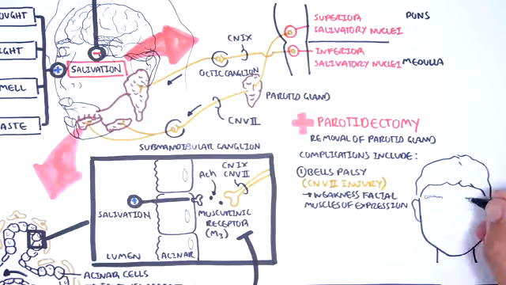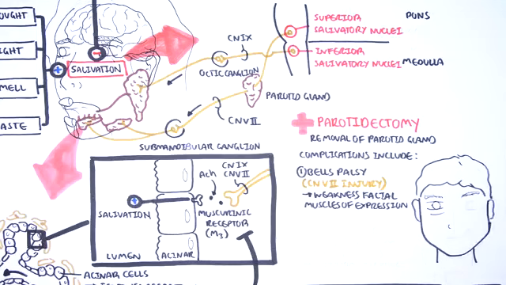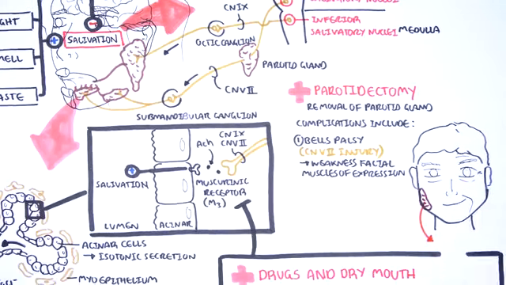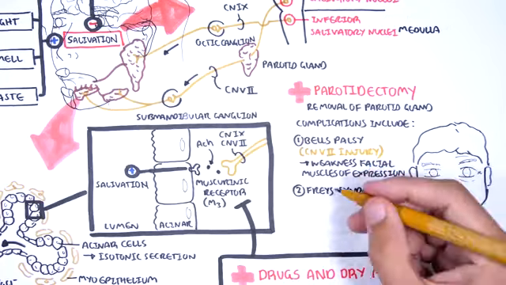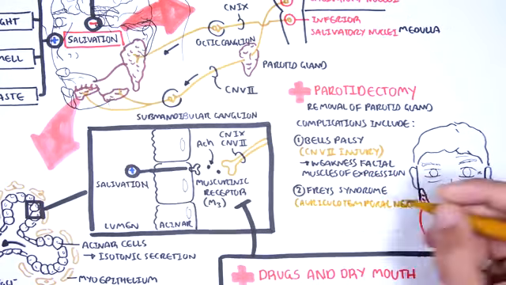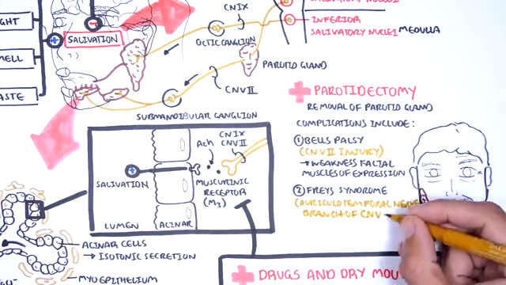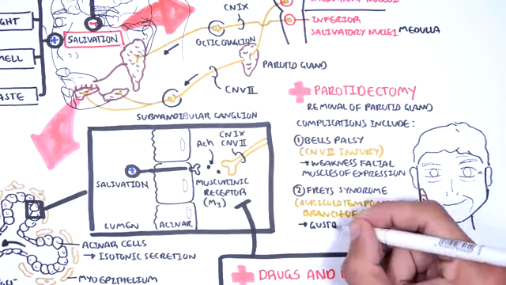Remember, cranial nerve 7, or the facial nerve, passes through the parotid gland, and anatomically, the parotid gland is divided into the deep and superficial lobes, which are separated by the facial nerve. Frey's syndrome is another interesting complication of parotidectomy, and this is caused by auriculotemporal nerve injury, which is a branch of cranial nerve number 5, the trigeminal nerve.